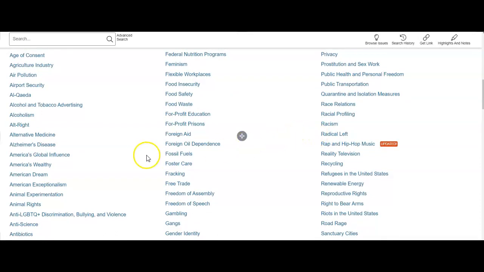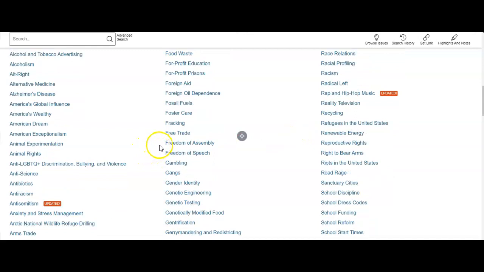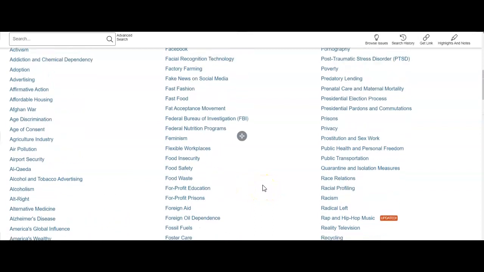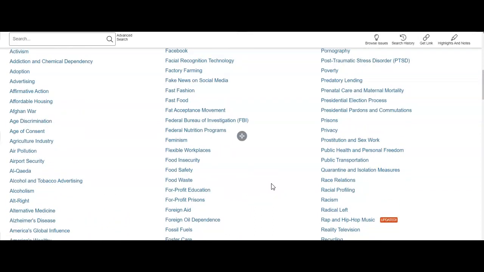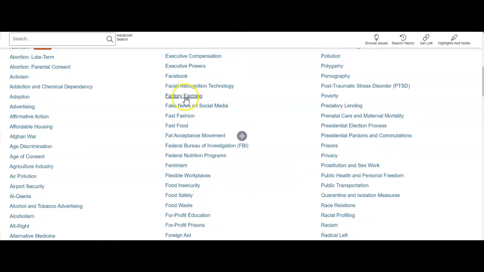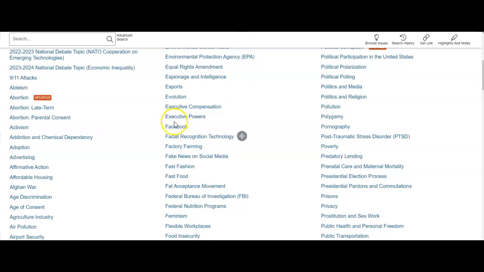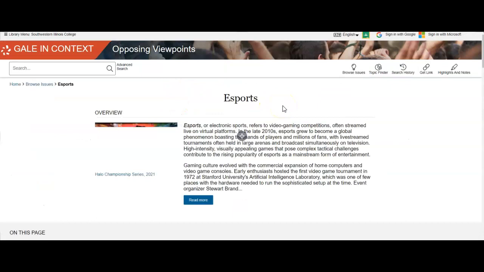If you wanted to deal with animals, we can come over here and see if there's anything in animals. They have animal experimentation right here, animal rights if you wanted to stick, since your family has an ostrich farm. If you're thinking, well, no, I want to do something else, there's one on factory farming. If you do Facebook, there's esports. If that's something that's interesting to you, you can click on this.